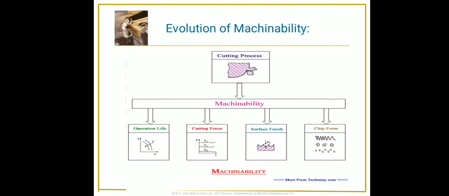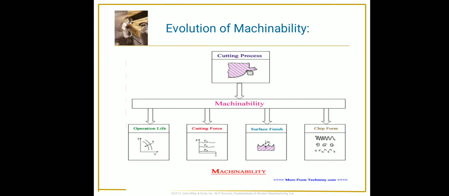The first is operation life or tool life. Under similar conditions of machining, higher tool life indicates higher or better machinability. So these are the factors on which we evaluate machinability. Higher tool life indicates better machinability.